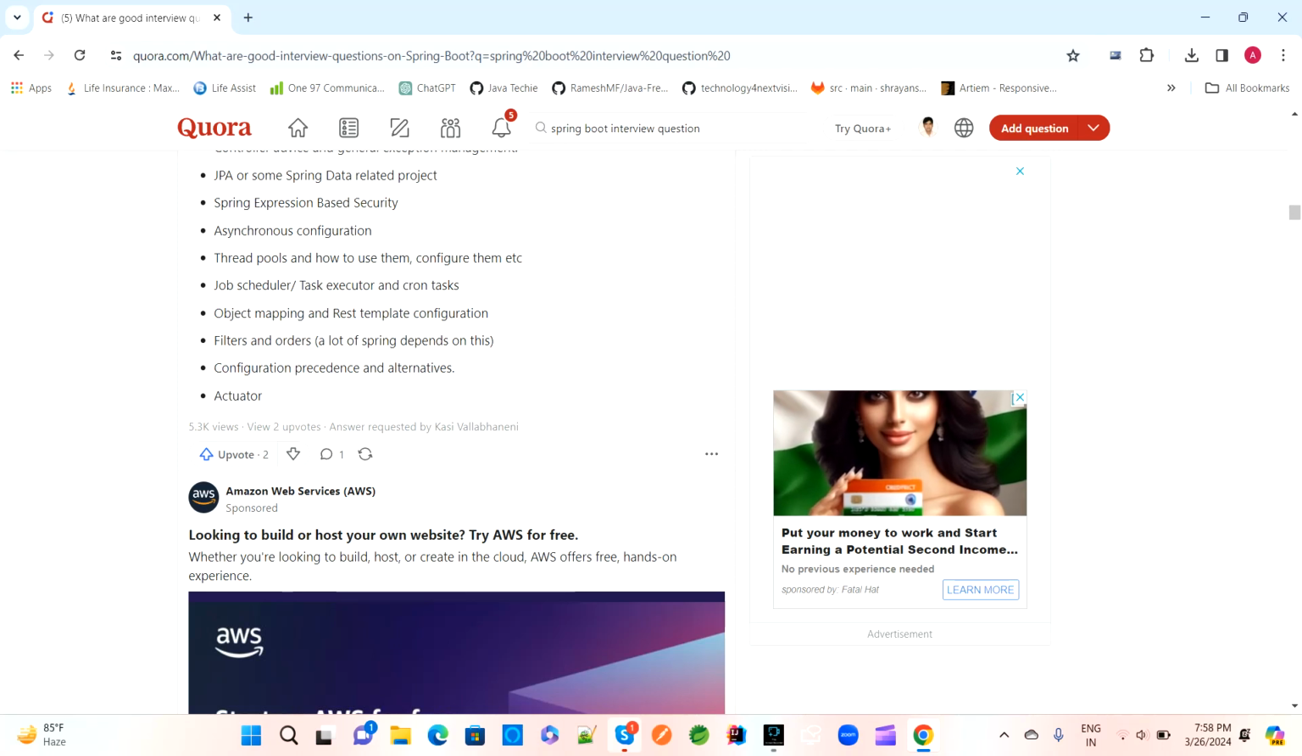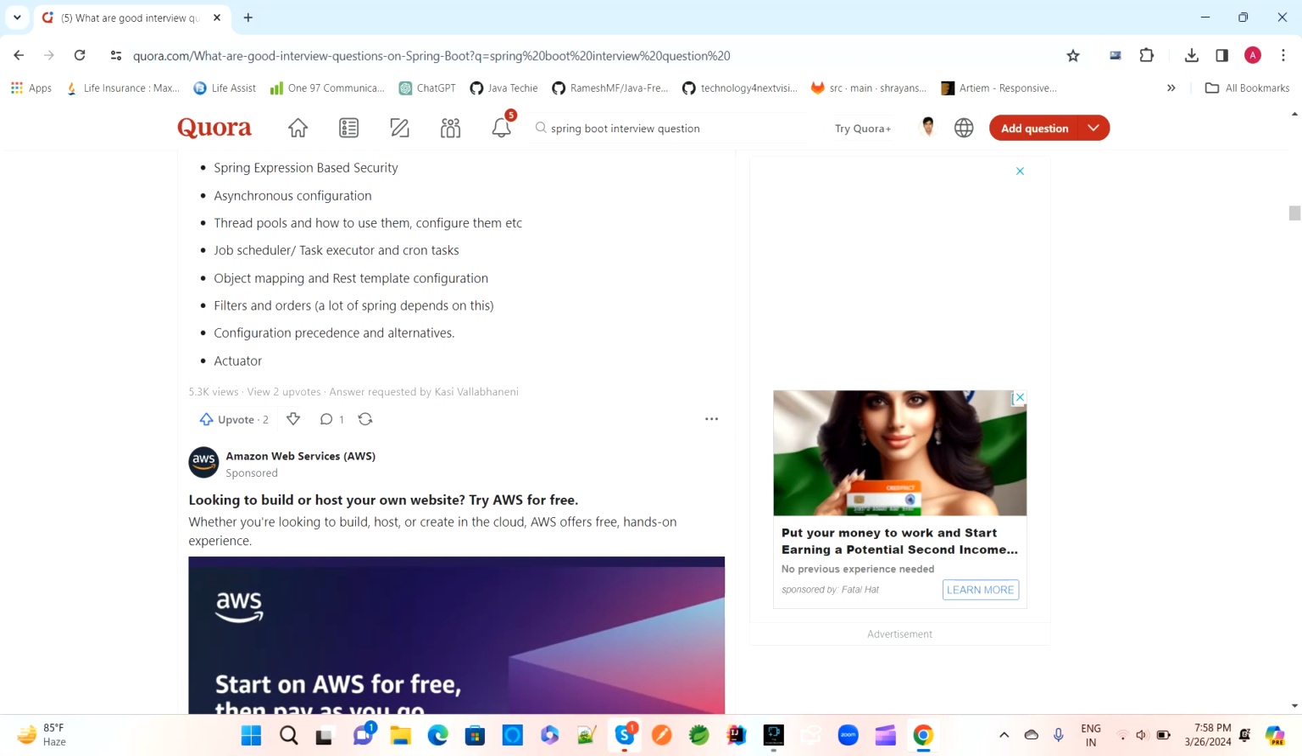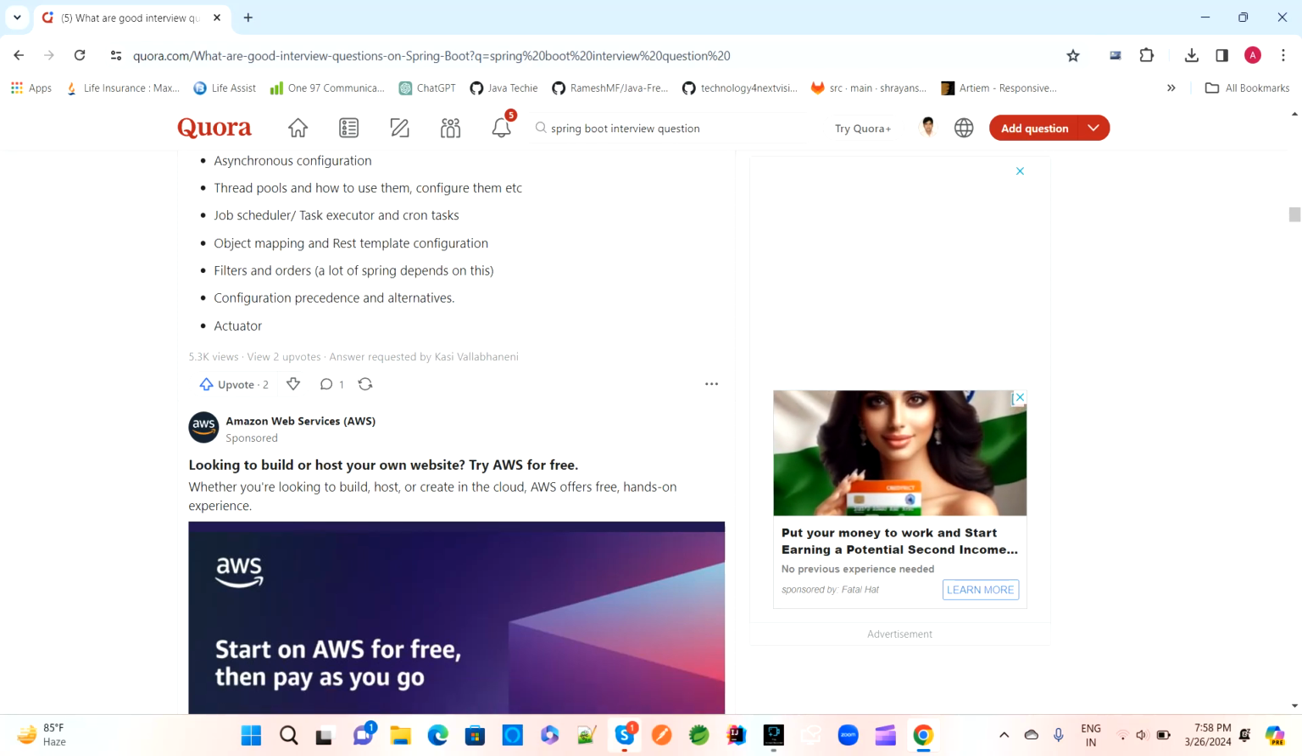What is Spring Expression Language? Spring expressions based on security. And what is asynchronous communication configuration and so on? The next question is thread pool, and how we will use and configure them. And then if you use job schedulers, task schedulers, cron tasks in Spring Boot.